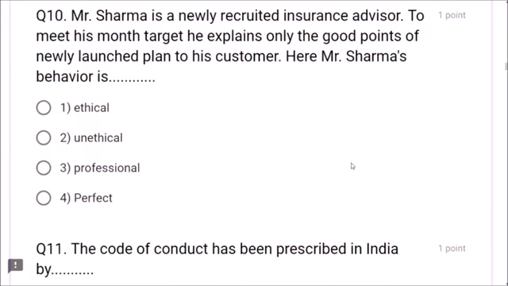Next, question number 10. Mr. Sharma is a newly recruited insurance advisor. To meet his monthly target, he explains only the good points of a newly launched plan to his customer. Here, Mr. Sharma's behavior is unethical. He has to explain all. Right? Explaining only the good points is not correct, friends. It is unethical. He has to explain everything, positive or negative.